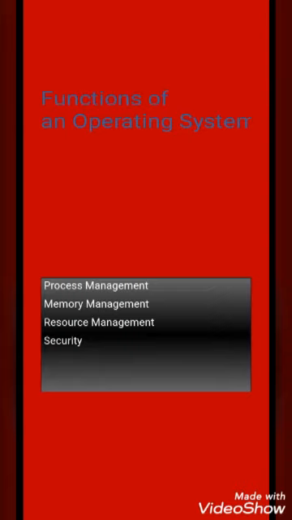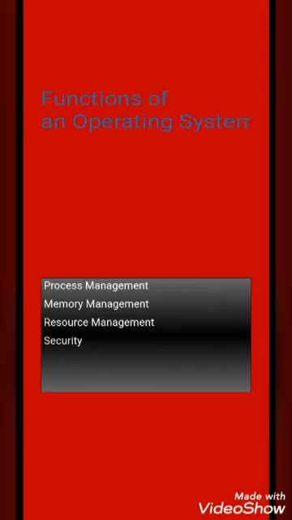Then the last main function of the operating system is security. The operating system has the main responsibility for the protection of the resources and the information of a computer system. You learned last year about password protection and some rules when keeping passwords.